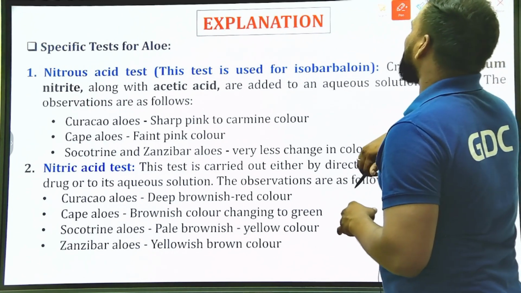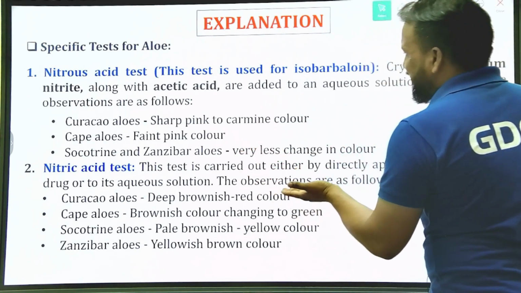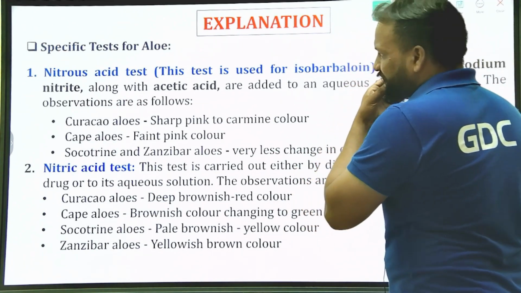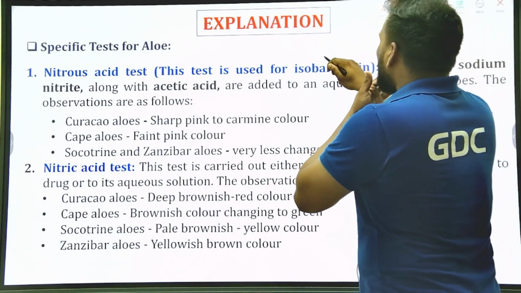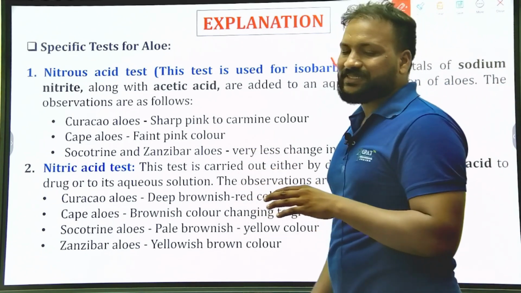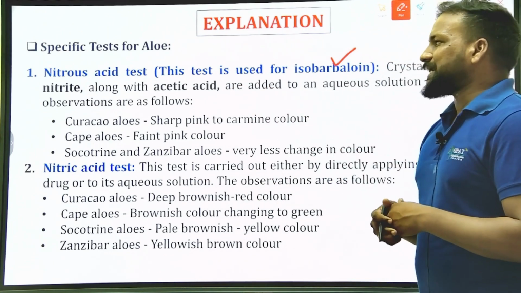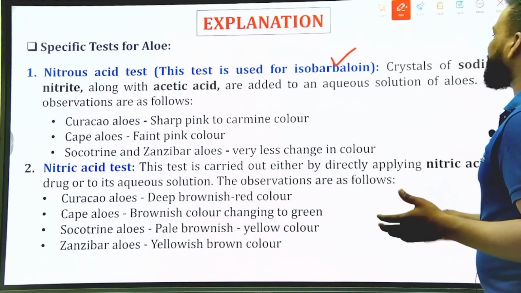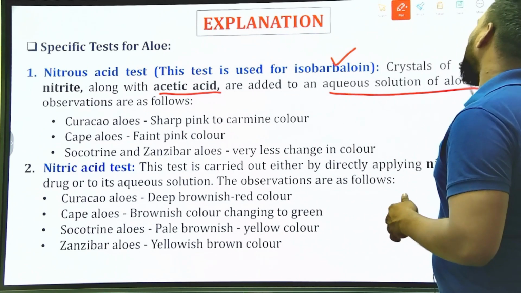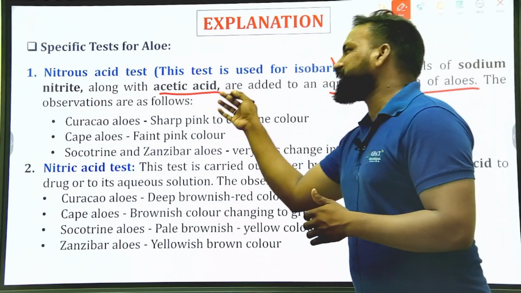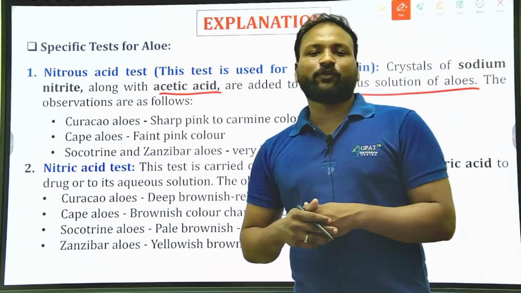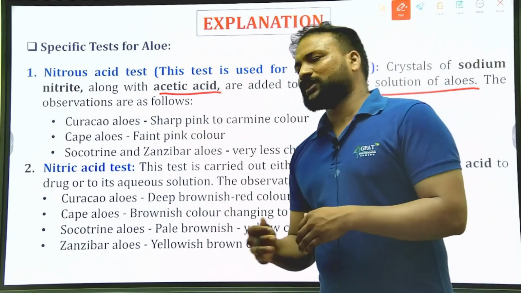So these are different tests for the aloe: the nitrous acid test as well as the nitric acid test. Both tests are used for the confirmation of isobarbaloin presence in the aloe. For that, we add crystals of sodium nitrate along with acetic acid to an aqueous solution of aloe. Then the observations are as follows according to these three yellows.